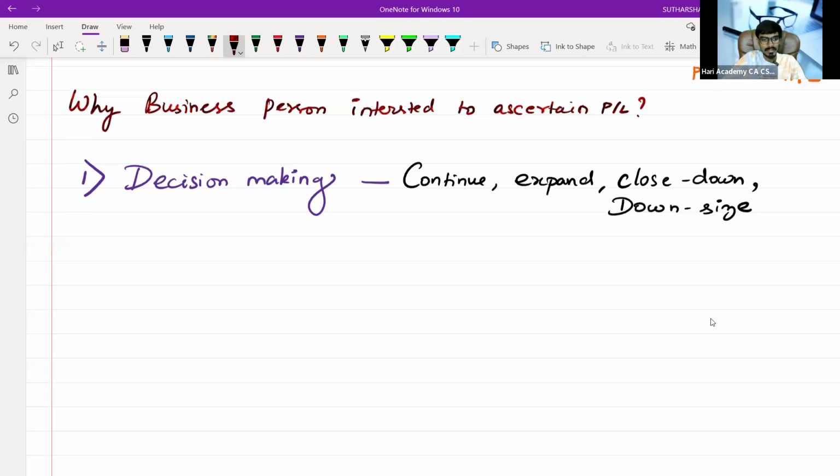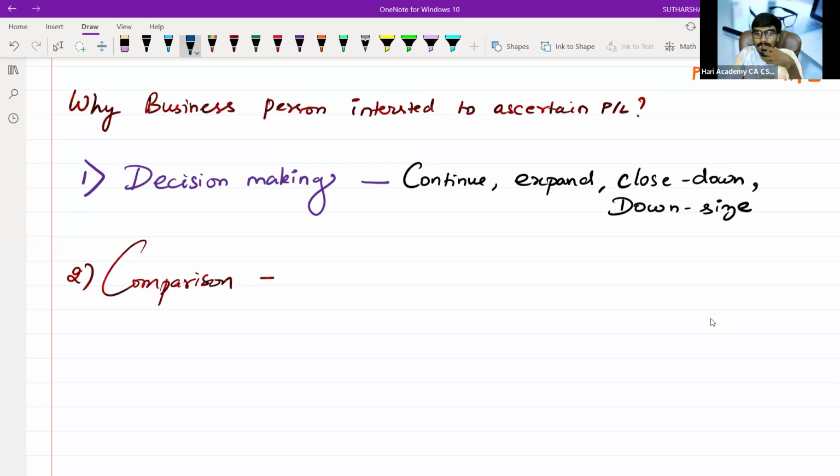Now the second thing, why the business person is interested in P&L, that is to find out profit or loss. The second thing will be for comparison. What is the comparison, sir? How many types of comparison are there? Can you tell me?